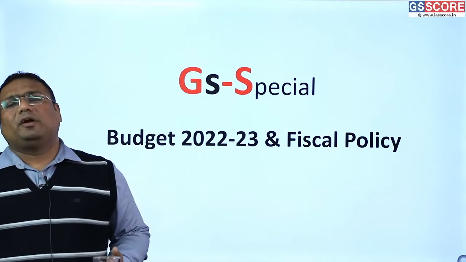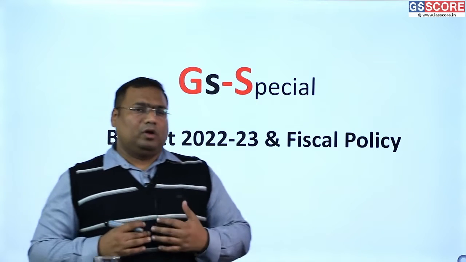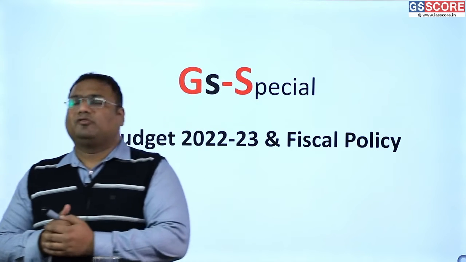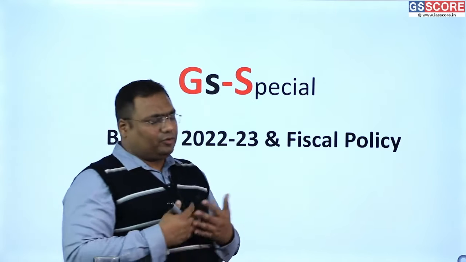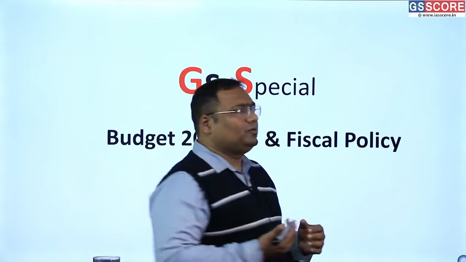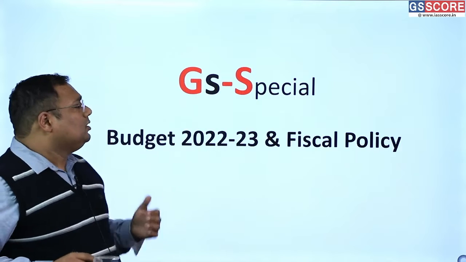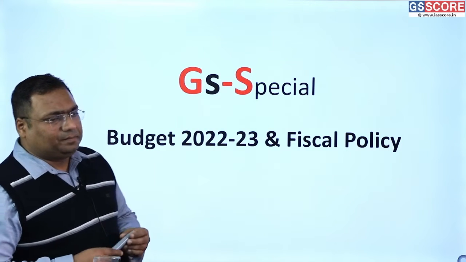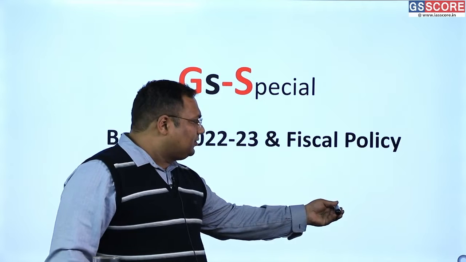How is it promoting investments in the country? How is it trying to bring stability to the economy? So this is what we look for when we check out the fiscal policy. So it will be a discussion on both the budget and the fiscal policy. So let us start this discussion.